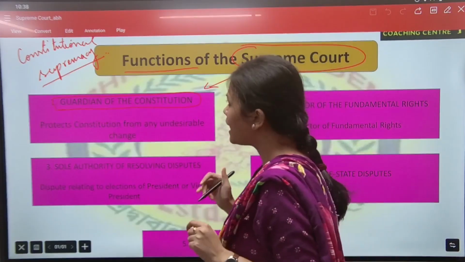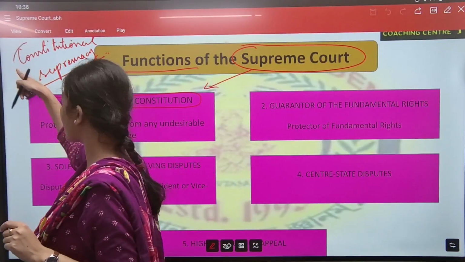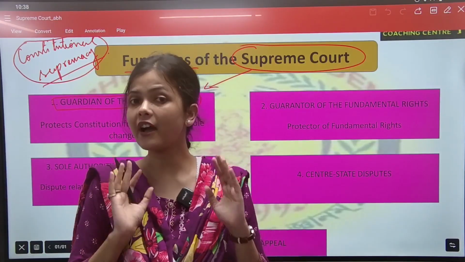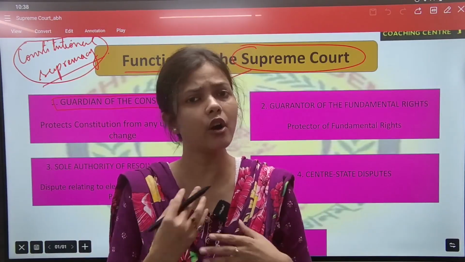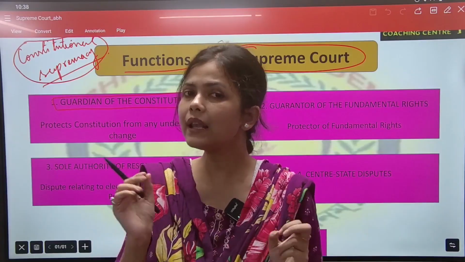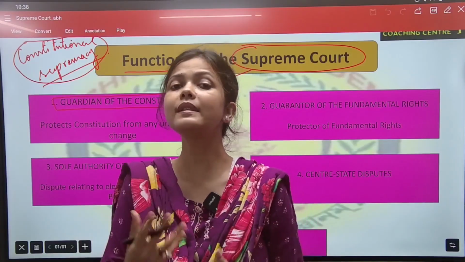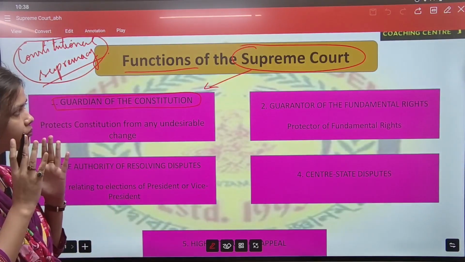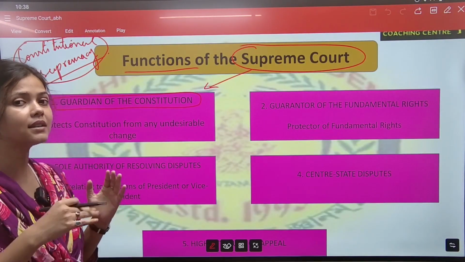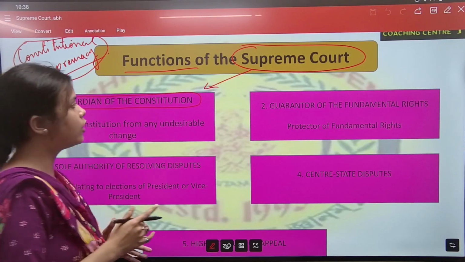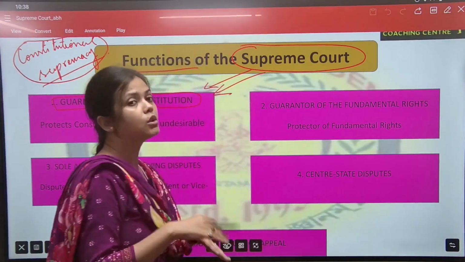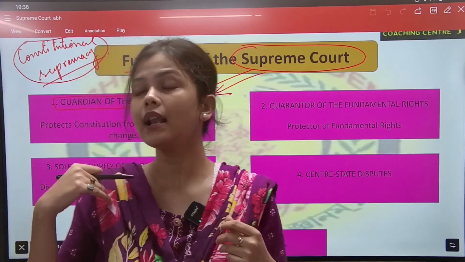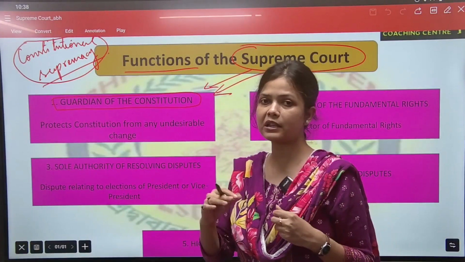But if some constitutional rights or provisions have been violated by any organ, then who will check those? Who will give us justice? It is the function and work of the Supreme Court to check whether our constitutional rights, values and provisions have been violated or not.